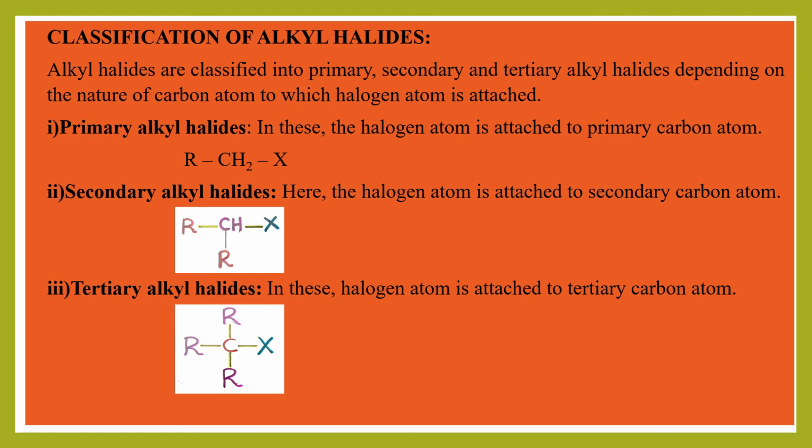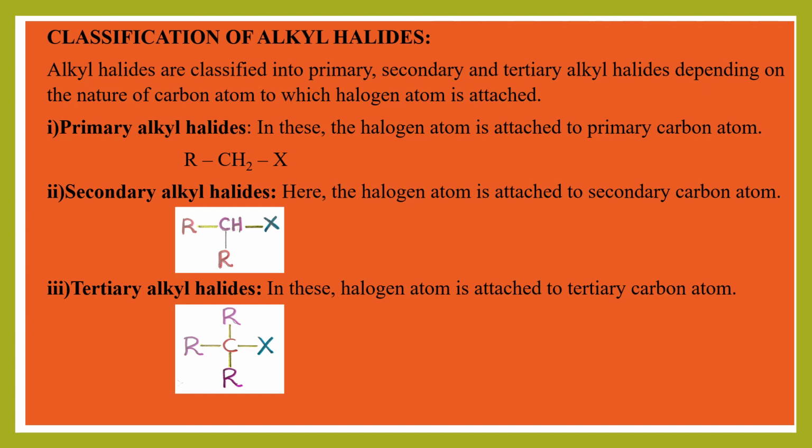Okay, next coming to tertiary alkyl halides. And what are these tertiary alkyl halides? Now, by this time, you must have understood that these are the alkyl halides in which halogen atom is attached to a tertiary carbon atom. Look at the representation given here. C, R, R, R. All three sides it is bonded with the alkyl groups. And to this carbon, if halogen is attached, then such alkyl halides are called tertiary alkyl halides.